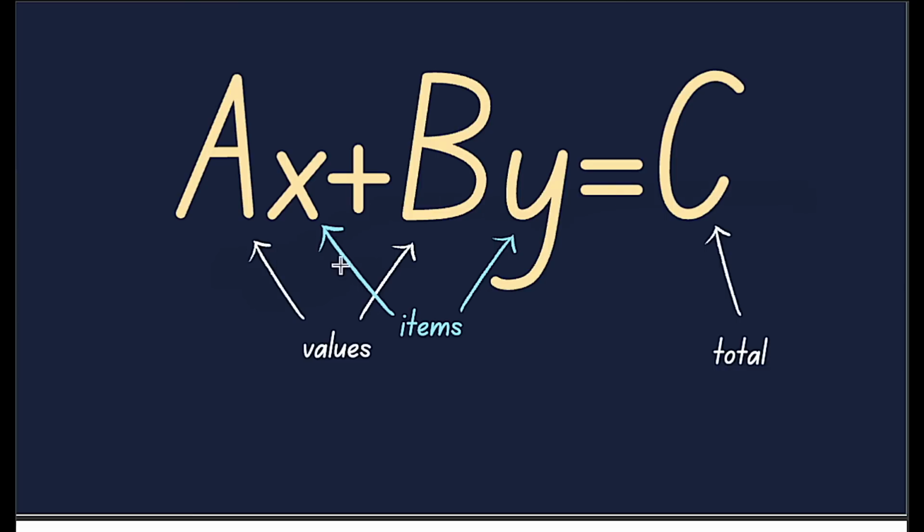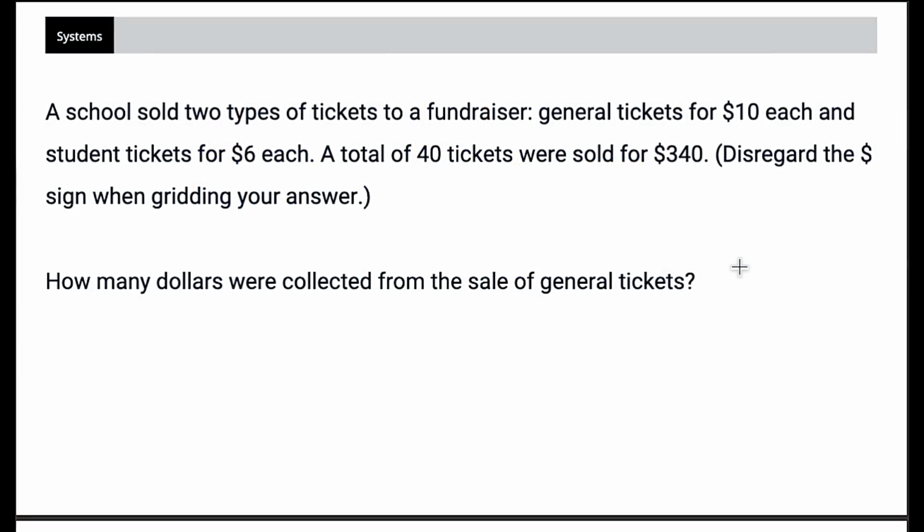So we've got our items, x and y, and we have our associated values, a and b, and then c is going to be a total. And it could be a total value, or it could be a total number of items. So here, we could set this up as a value plus value equals value.